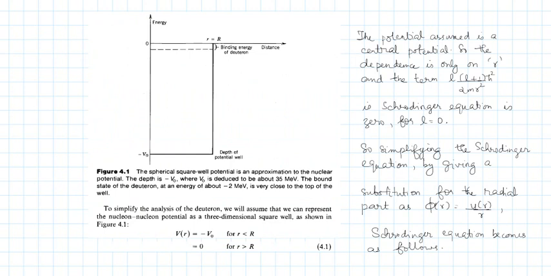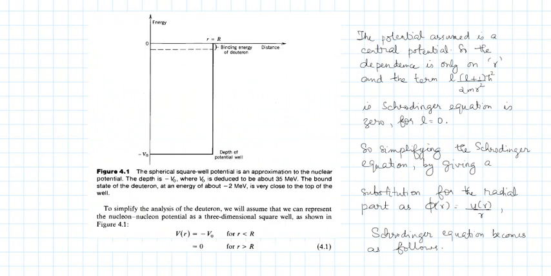Since it's a bound system, we can assume a potential well for the particles, and suppose the approximate depth of the potential well is somewhere around 35 MeV, and we saw that deuteron is a bound system with a binding energy of approximately 2 MeV. So it's almost near the top of the well. If you give this much amount of energy, it will just jump out of the well. So it's just bound. That's all. It's very close to the top of the well.